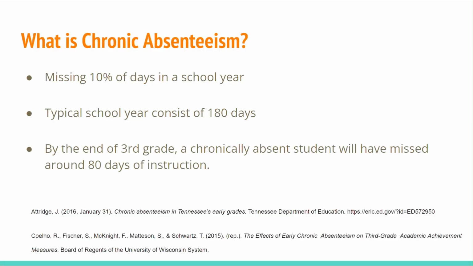Chronic absenteeism is defined as a student missing 10% or more of a school year. In a typical school year that is 180 days, this means a student that is chronically absent is missing 18 or more days of direct instruction. Based on these numbers, a student that is chronically absent will have missed around 80 days of direct instruction by the end of their third grade school year.